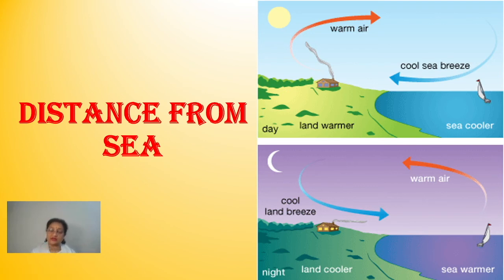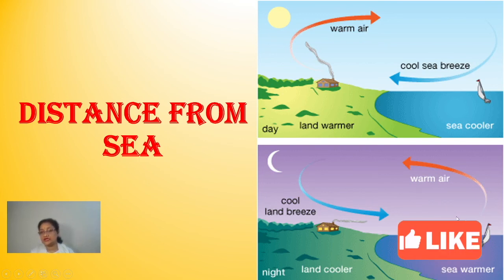As it gets colder than the sea, what is the result? What type of pressure will be formed on the land? Just opposite. Now it is high pressure over the land, and as compared to this, over the sea or ocean body the temperature is still higher, and so the pressure which develops there is a low pressure area. Now the high pressure is over the land, low pressure is over the sea, so the breeze or wind starts blowing from land towards the sea. As the winds blow from land to sea during the night time, these winds are called